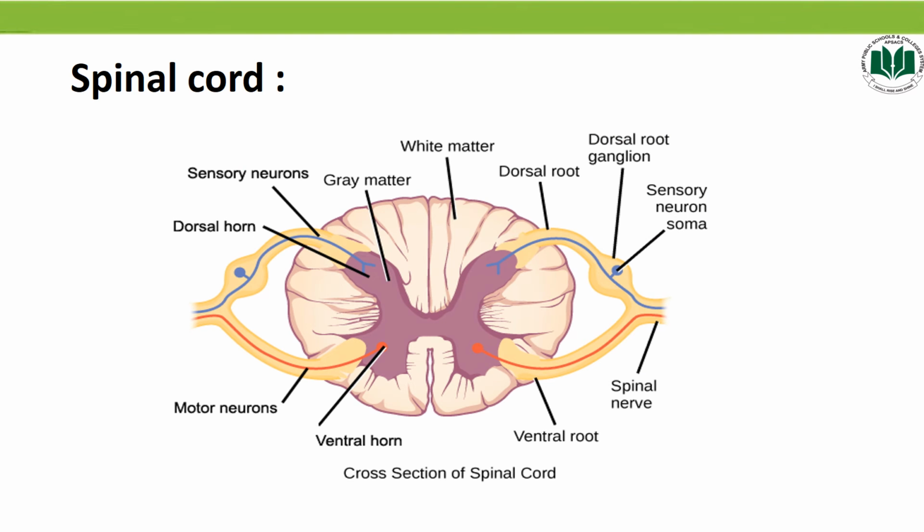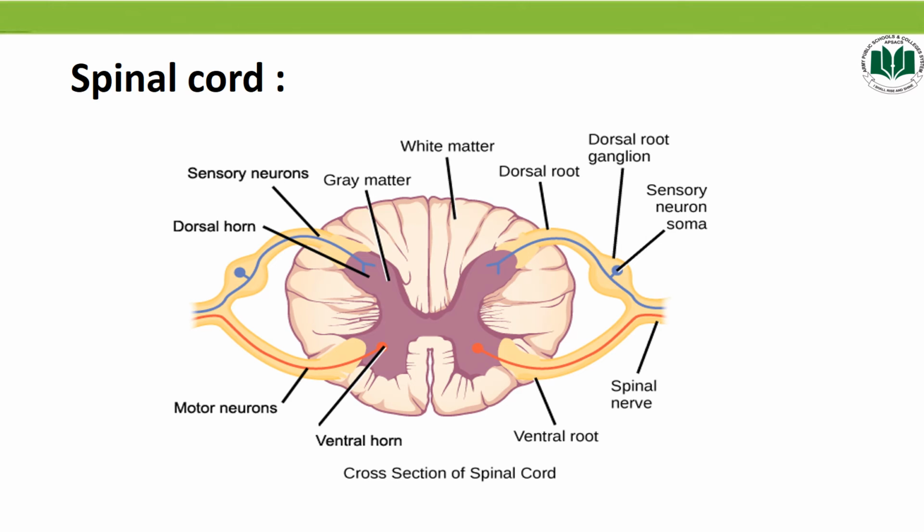Now the second main component of the central nervous system is the spinal cord. The spinal cord is a thick whitish nerve cord that lies below the medulla and extends down through the neural canal of vertebrae up to the hips. So between vertebrae,